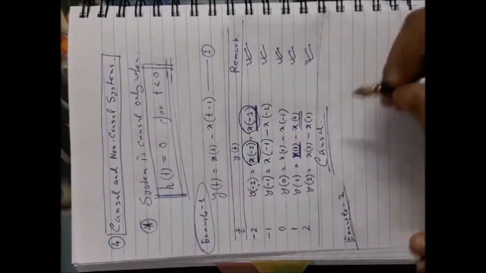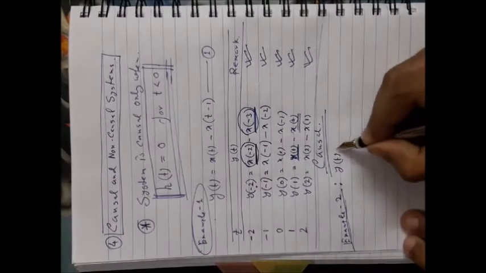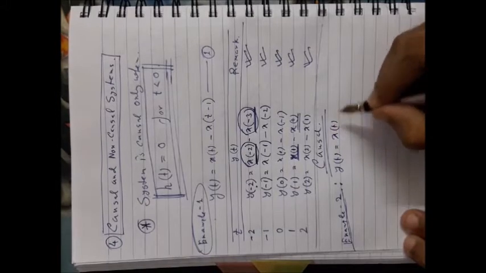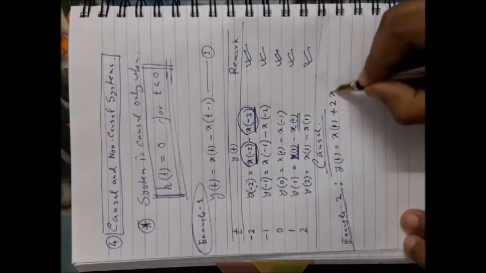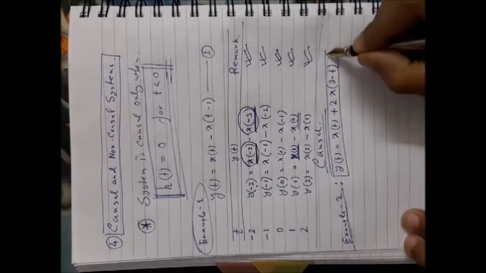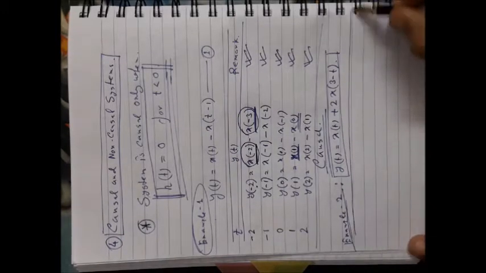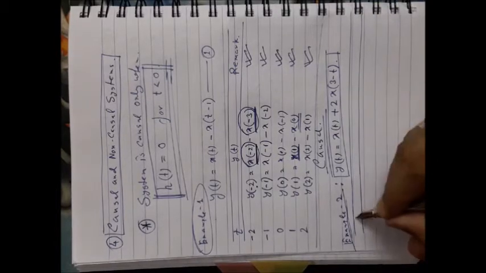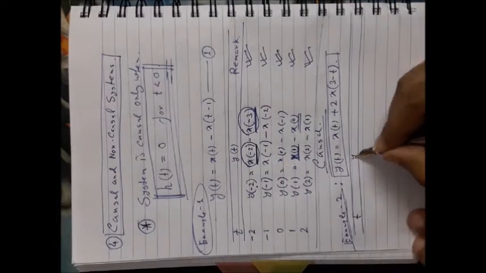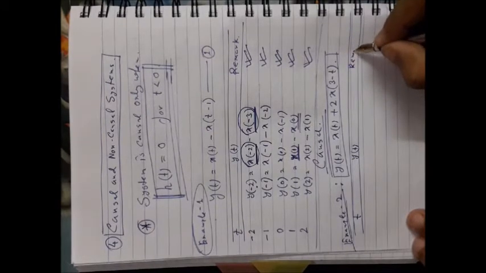Example 2, suppose your system is yt equal to xt plus 2x3 minus t. Again draw the table. First column is t, second column is yt, third column is remark.